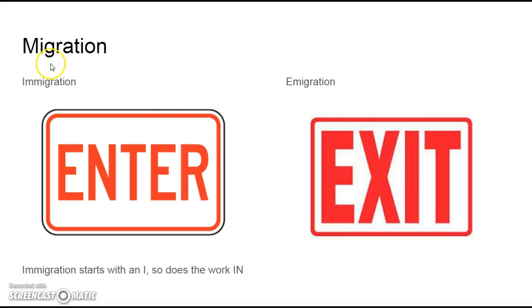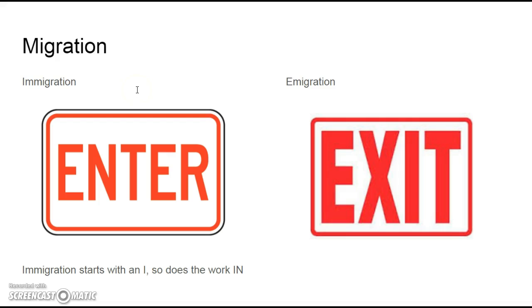Immigration, IM, is when people enter a population, like people coming from Italy or France. Immigration starts with an I, and so does the word in. That's how I remember it. On the flip side, we have emigration, EM. Emigration starts with an E, so does exit. Emigration is how many people are leaving that area.